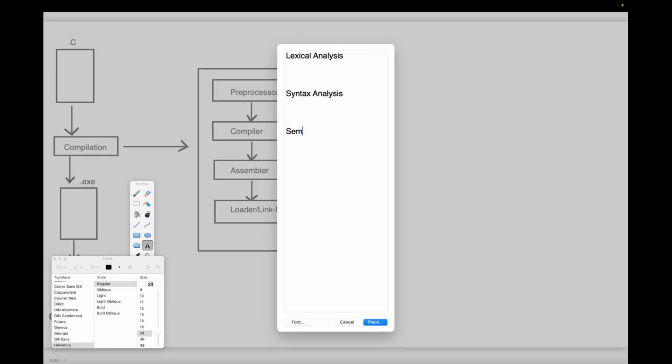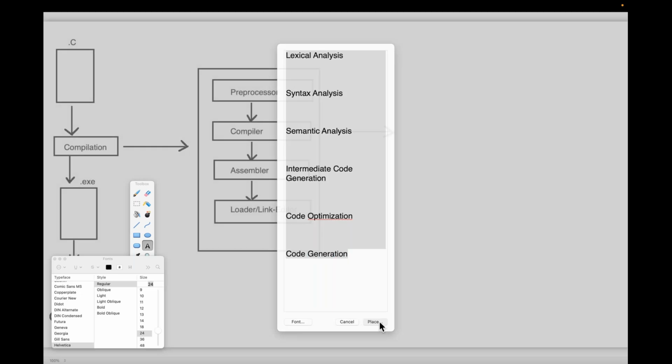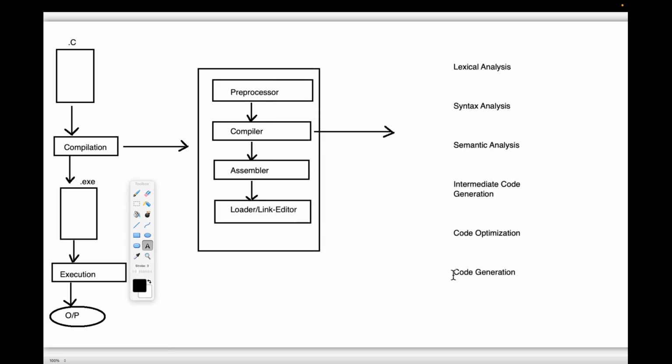Next? Semantic analysis. Next? Intermediate code generation. The next one? Code optimization. The next one? Code generation.